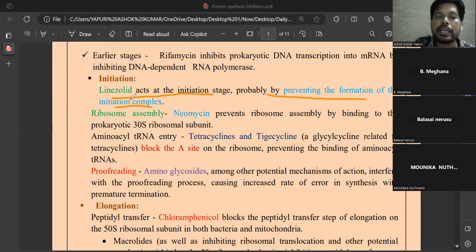And here linezolid inhibits the formation of the initiation complex between the 30S and 50S ribosomal units in microorganisms, and by that inhibits protein synthesis.